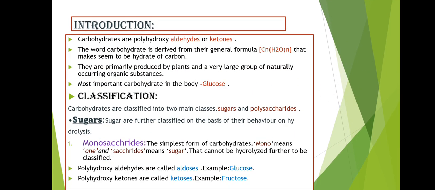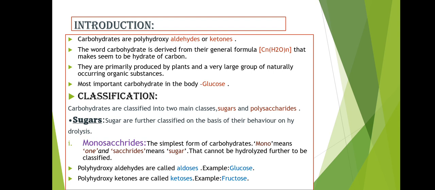Introduction. Carbohydrates are polyhydroxyaldehydes or ketones. The word carbohydrate is derived from their general formula Cn(H2O)n, that makes them hydrates of carbon. They are primarily produced by plants and are a very large group of naturally occurring organic substances. The most important carbohydrate in the body is glucose.